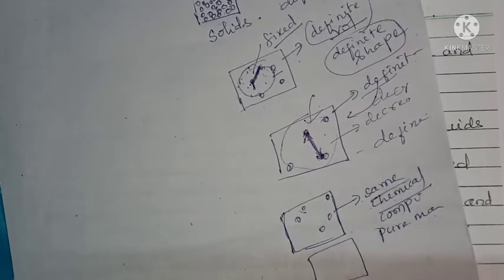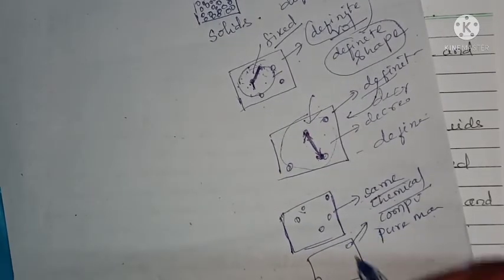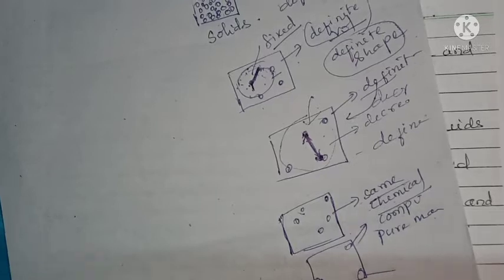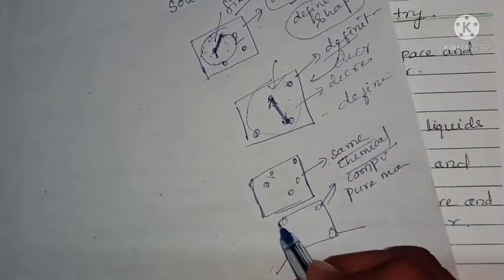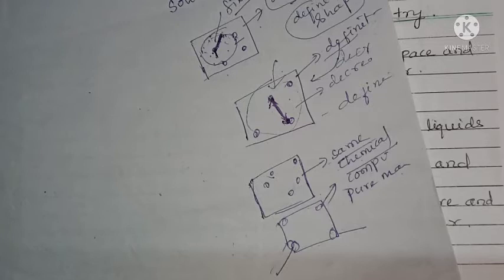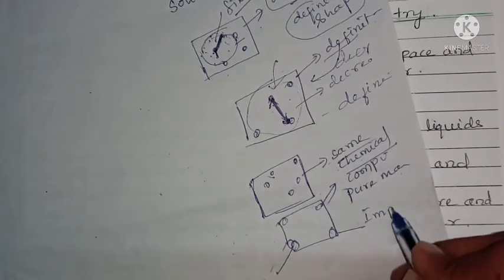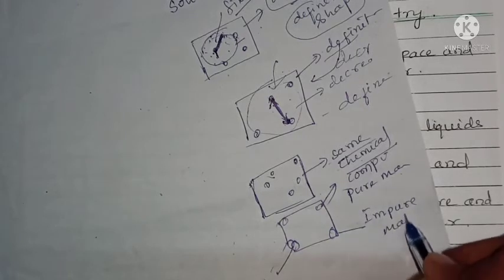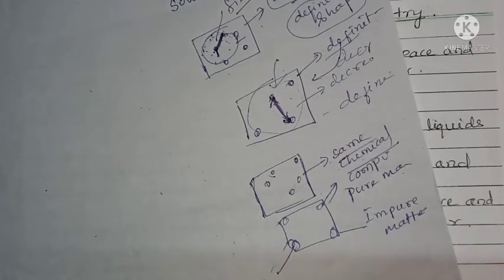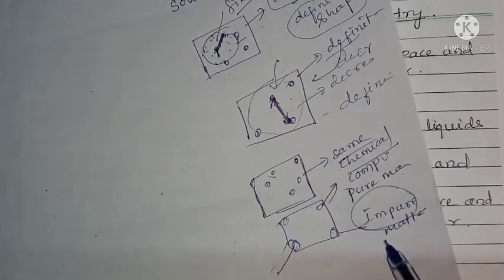If the matter has different compositions, then each and every part may have a different chemical composition, and we call it impure matter or a mixture. It means based on chemical composition, we are classifying matter as pure and impure. Pure matter has the same composition, whereas impure matter has different composition, and this impure matter we call a mixture.